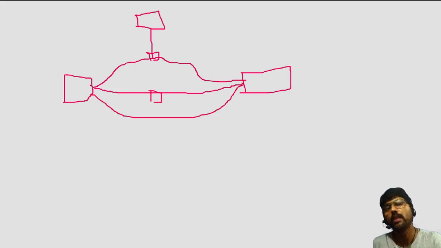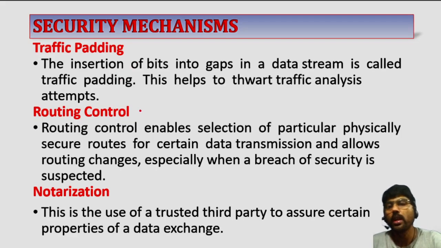It means he has to identify which route is safe and which route is not safe. That is done here, and that is called routing control. Routing control will decide on which route the message has to be transferred so that the third person cannot capture the data. It continuously monitors that.